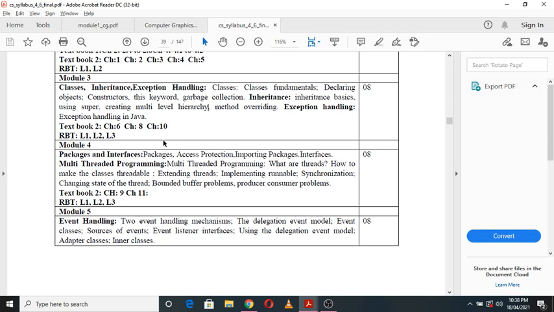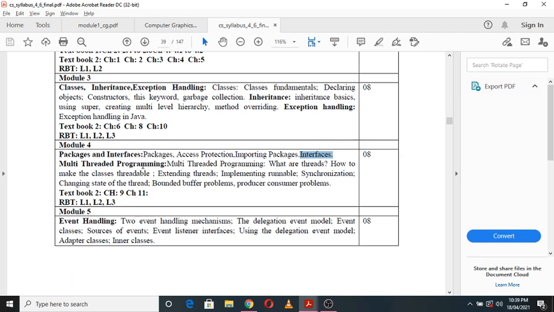So interfaces are like linkages, or you can say some intermediate functions or intermediate packages, which allow you to manipulate the Java objects. So in this module you are going to study some of the Java packages, then accessing protection, then importing a Java package, that is how to import a package in Java programs, then interfaces, that is how to use interfaces in Java programs and all.